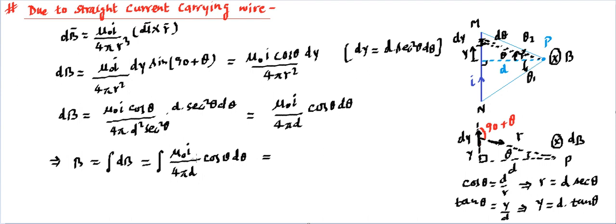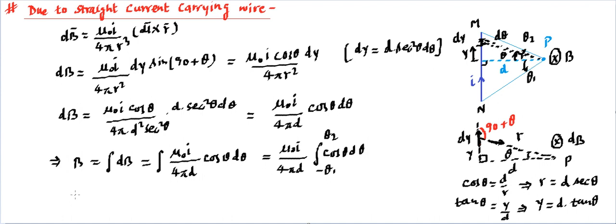Now after this, we need to integrate. Mu naught is a constant, I is a constant, and 4 pi d are constants, so we can take them out. The integration of cos theta d theta remains. Now it's on theta, and we have already talked about the limits of theta: it's going to run from minus theta 1 to plus theta 2. So cos theta can be integrated, and then we can find out what this B is going to be.